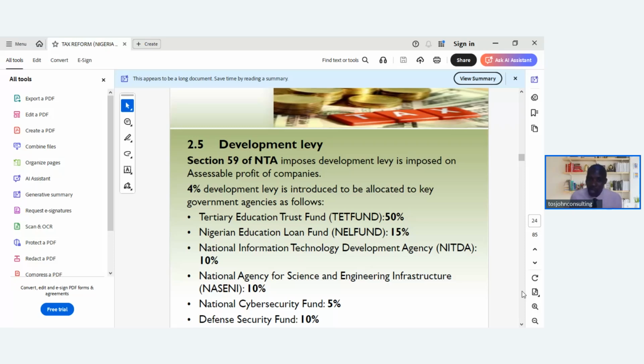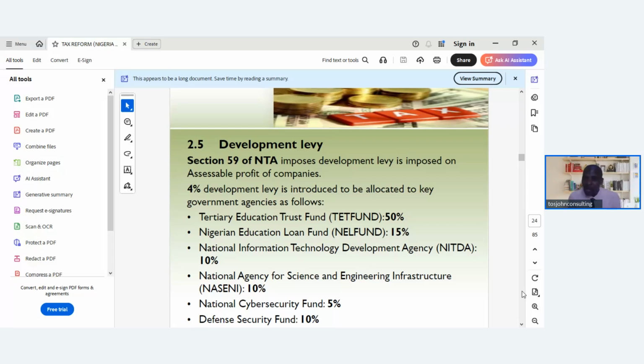It is from the Education Tax Act that we get this accessible profit. So when companies compute their tax in their audited account, if they get accessible profits, 3% is usually charged as tertiary education tax.